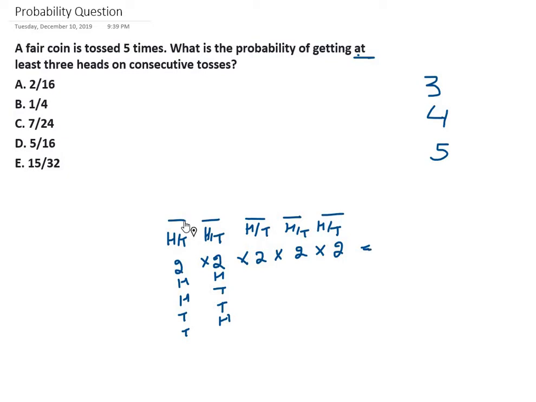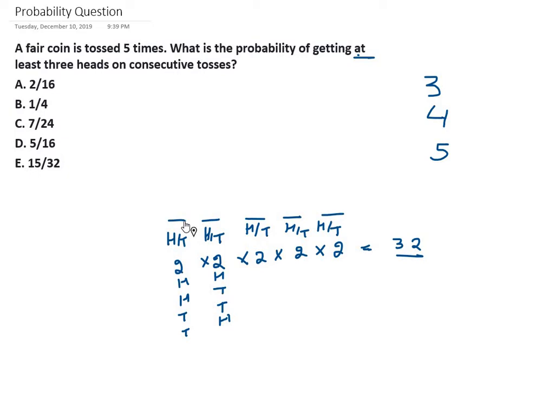They are 32. So let's check the options right now. All the options have denominator either 32 or less than 32, so we can't say anything as of now. So now let's move to whatever is given in the question.